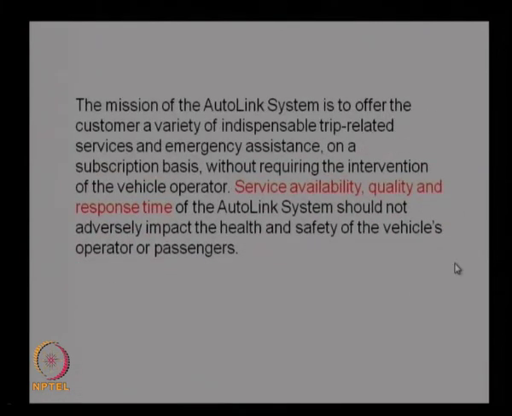So, how do we actually start the design? We have to look at the actual design mission of the system. The mission of AutoLink is to offer the customer a variety of indispensable trip related services and emergency assistance on a subscription basis without requiring the intervention of the vehicle operator. Service availability, quality and response time of the AutoLink system should not adversely impact the health and safety of the vehicle's operator or passengers. So, when we start designing, we need to clearly state the mission of the system and what are the limitations and the prospects of the system.